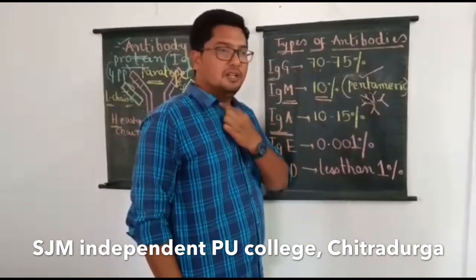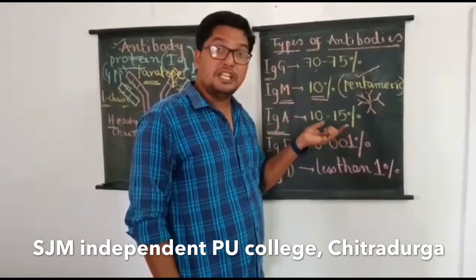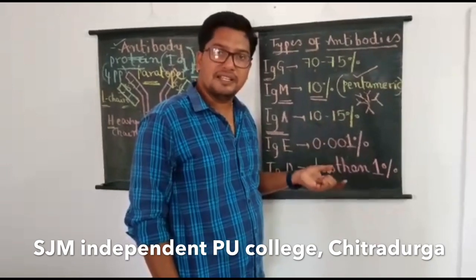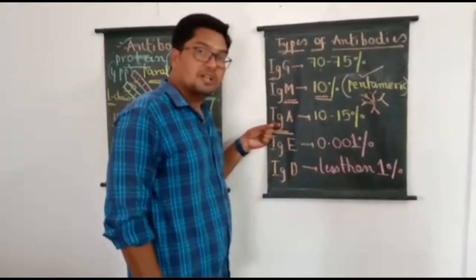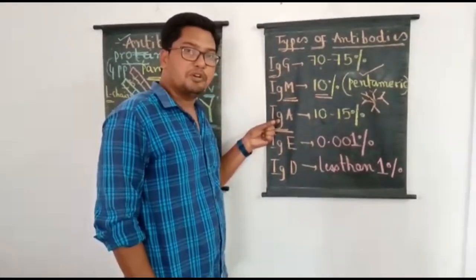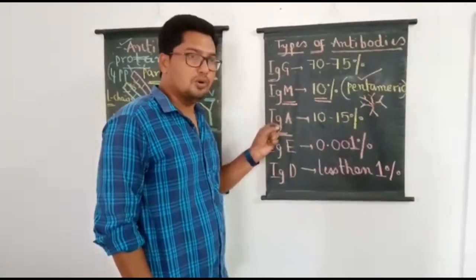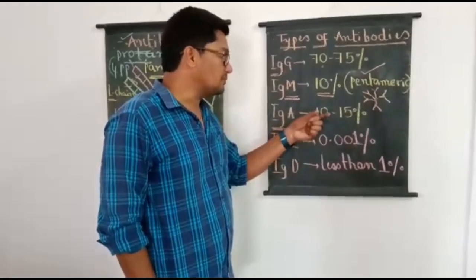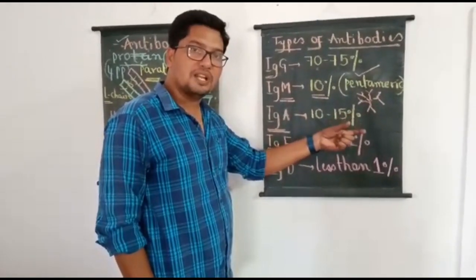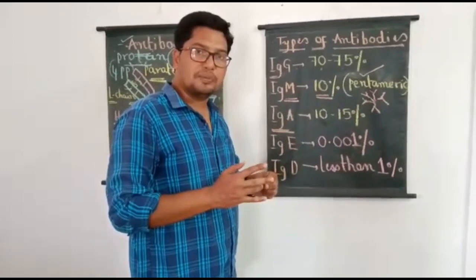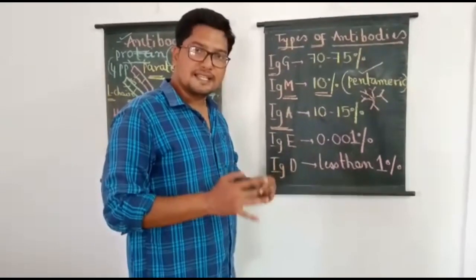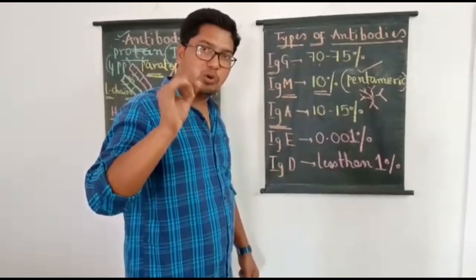If you remember, milk produced during the initial few days of lactation by the mother is called colostrum. In colostrum, which type of antibodies are abundant? IgA type of antibodies are abundant. So IgA antibodies form 10 to 15% of the total antibodies in humans. They are abundant in blood serum, present in nasal mucus, saliva, and colostrum.